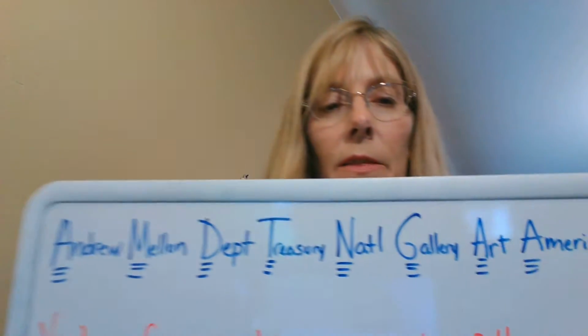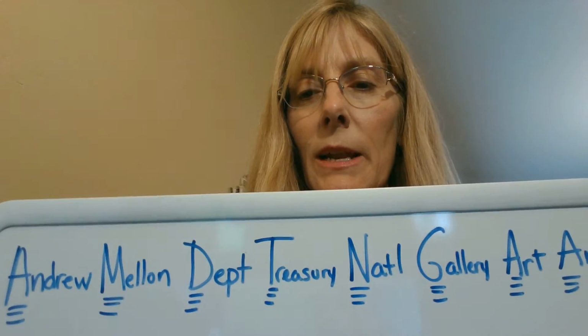Then he built the National Gallery of Art. So the N in national, the G in gallery, and the A in art would all be capitalized. To house the art he donated to America. A would be capitalized in America. So let's take a look here. These are the words that should be capitalized.